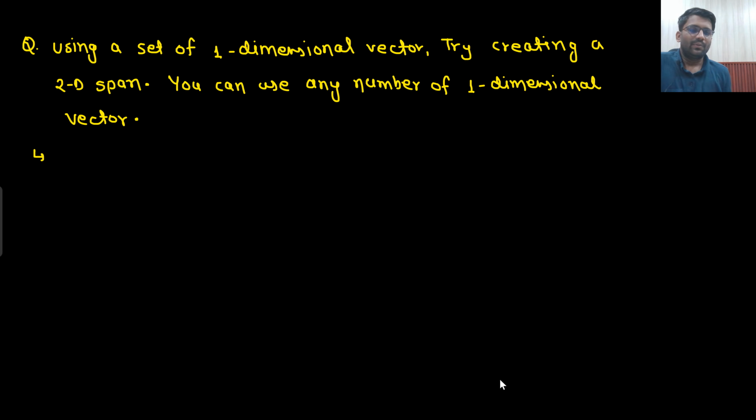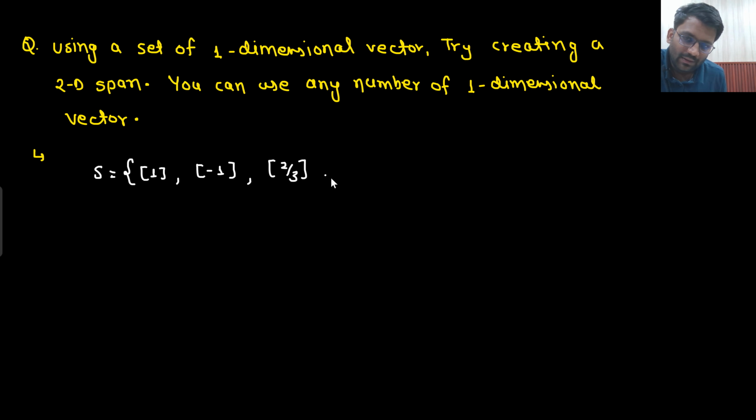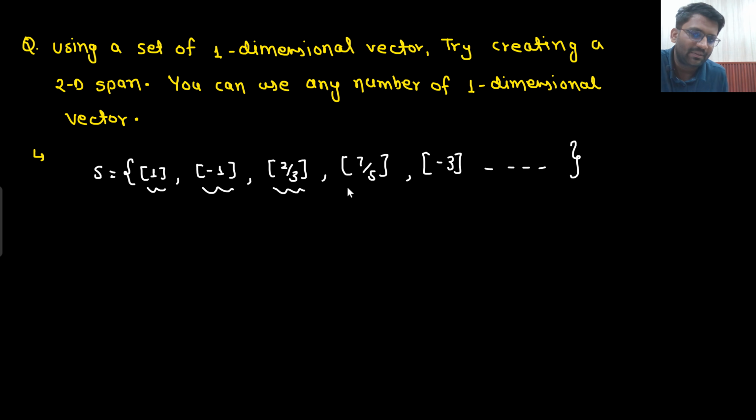Now this is the question for you. Using a set of one-dimensional vectors, what you need to do? What does that mean? That means I am having this kind of set. In this set, I am having vector 1, vector minus 1, any vector you can take. Vector 2 by 3, vector 7 by 5, vector minus 3. Any one-dimensional vector you can take. Is it one-dimensional? Yes, sir.